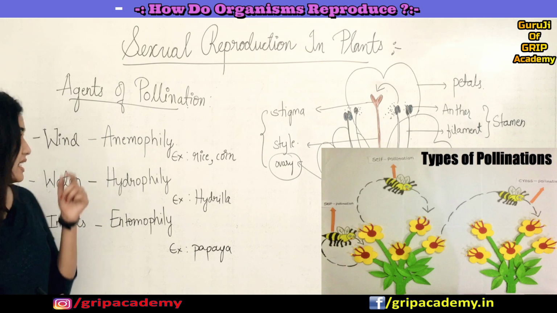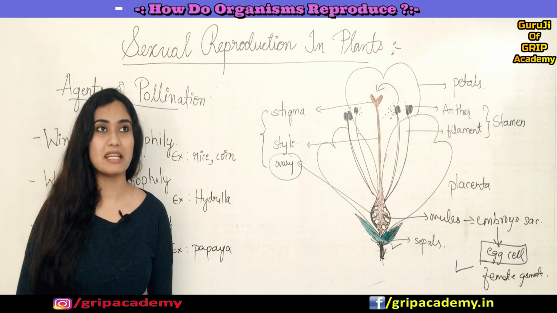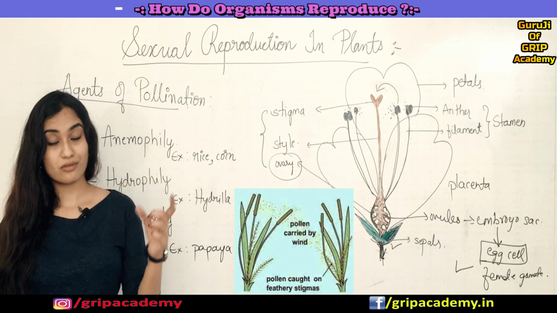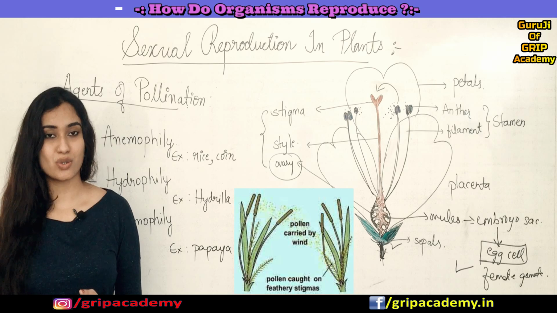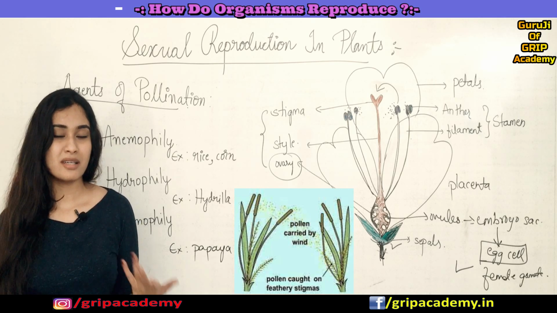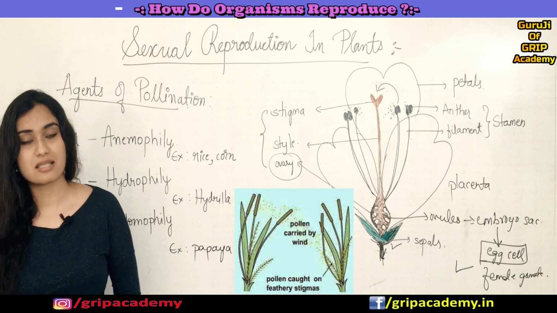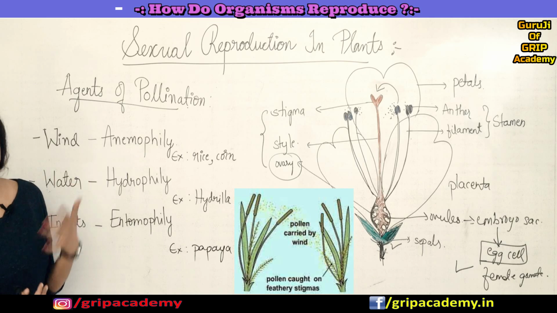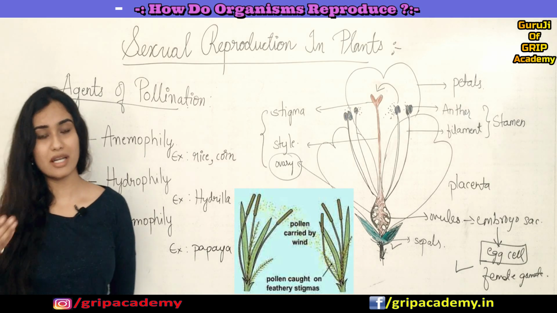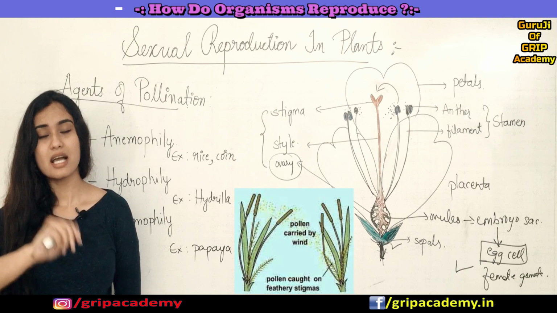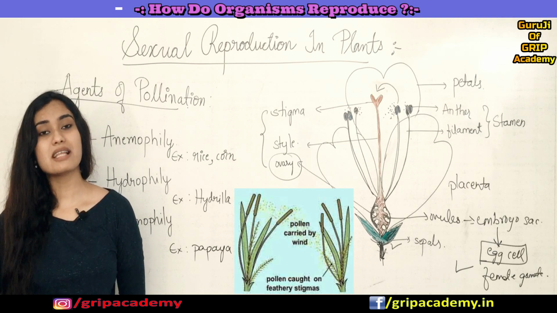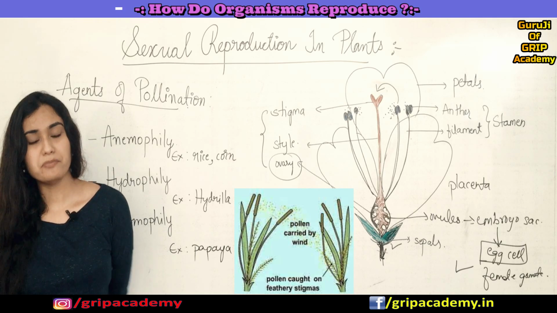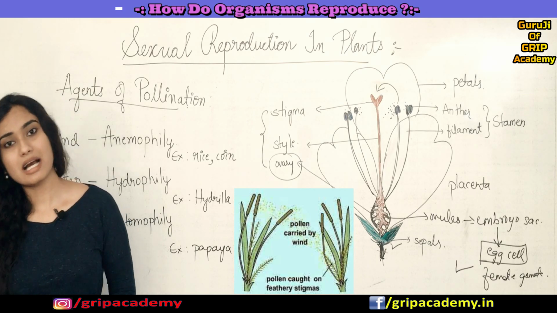Also remember, if pollination is happening because of wind, then it is not necessary that the petals of a flower have to be very large, showy or bright in color. It's not necessary that they attract insects for the purpose of pollination. As the wind itself favors the pollination, usually wind pollinating flowers will be very small in size, and they will bear pollen grains in large number. To ensure that pollination will happen, they bear pollen grains in large quantity.